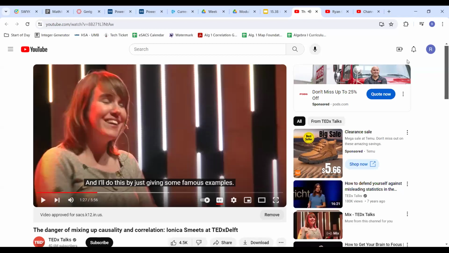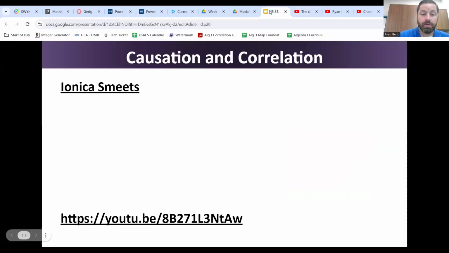All right, so I'm going to go ahead and stop it there. Hopefully you gathered what's going on here. The ice cream did not cause the drownings. The underlying factor, like the firefighter one, was the nice weather. With nice weather, more swimming. More swimming means more drownings. Nice weather also means more ice cream. They're correlated, doesn't mean they cause each other.